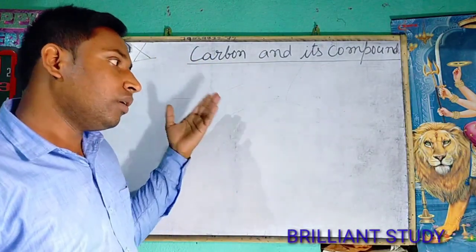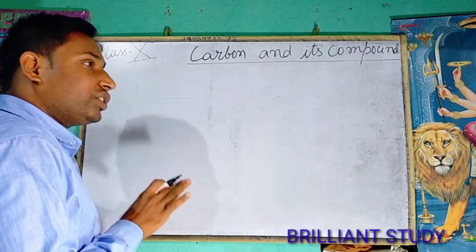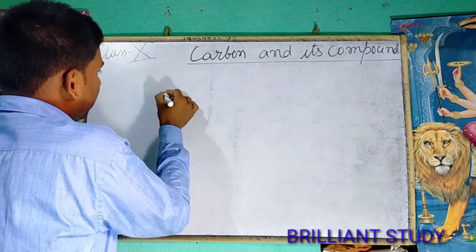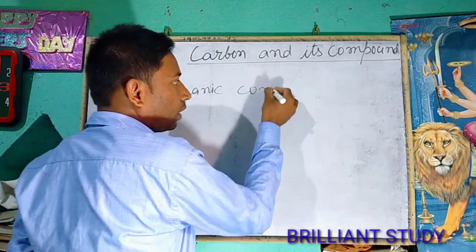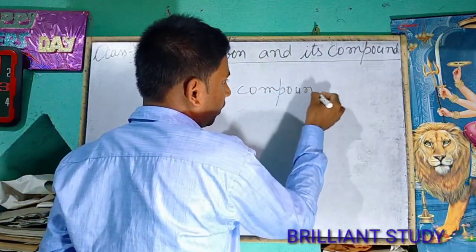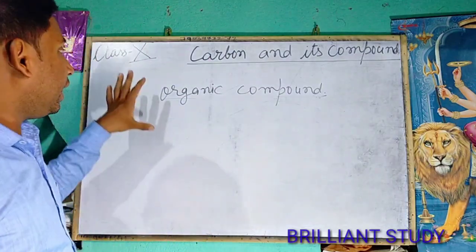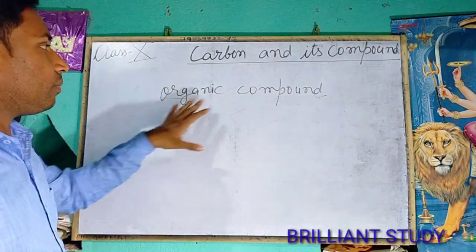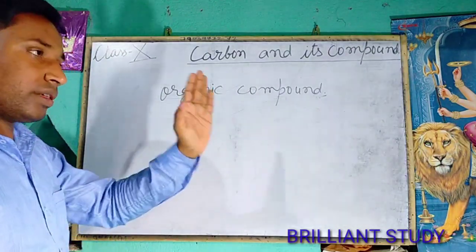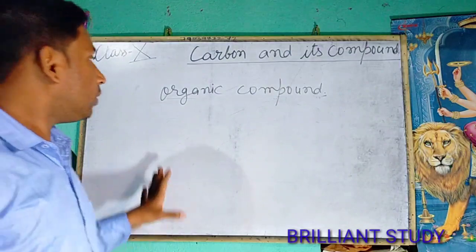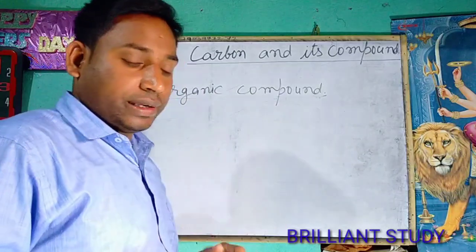Now we will come to the further point, and that was discussed previously, that was organic compound. It has been described that organic compounds are those compounds that contain carbon atom, but there were some exceptions. So we will learn about the organic compound in detail.